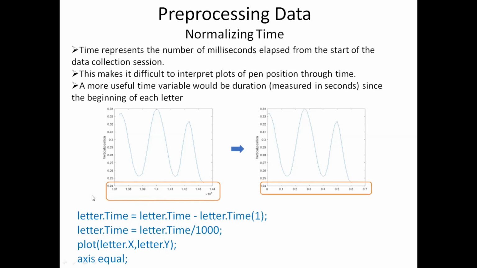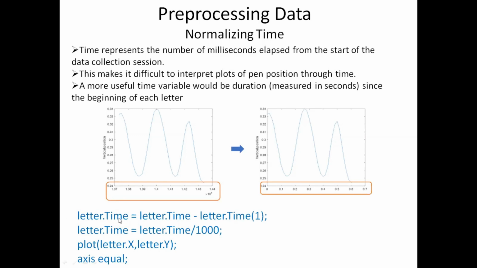Now, instead of starting from this particular time value, I want to make it start from 0. So what I should do is subtract this 1.37 into 10 power 4 from every value in that time attribute. That is what I am doing here.